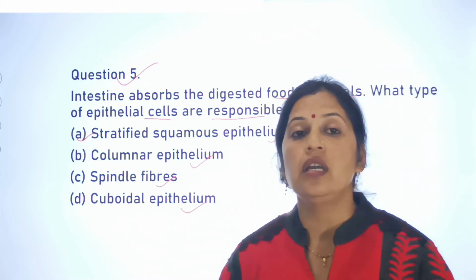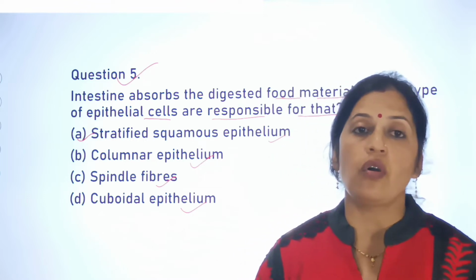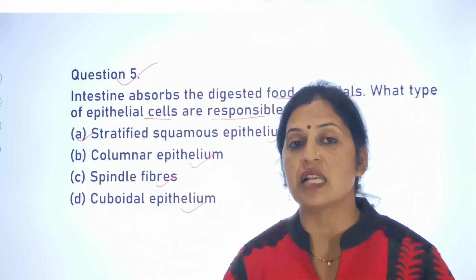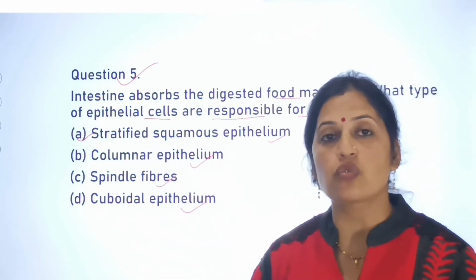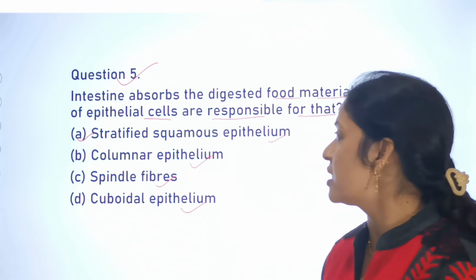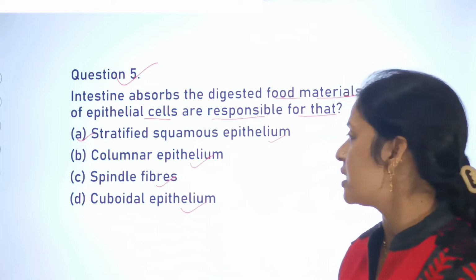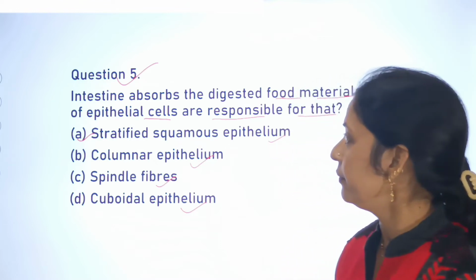That means if the intestine is responsible for the absorption of the digested food material, some type of epithelial cells are responsible for that. And it is the question number 5.